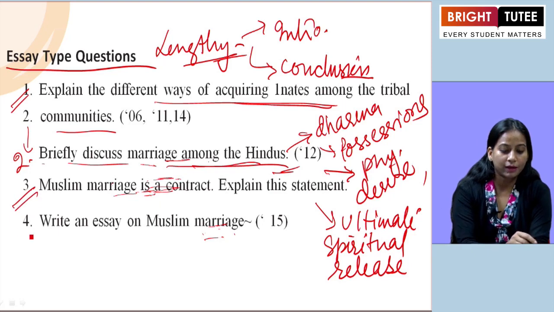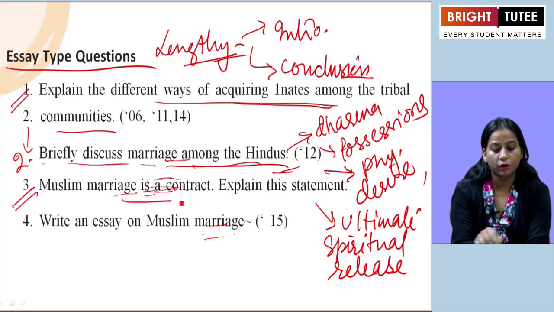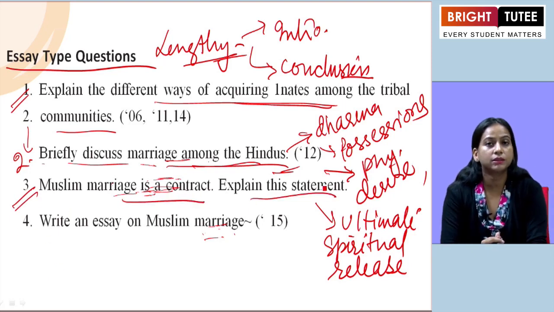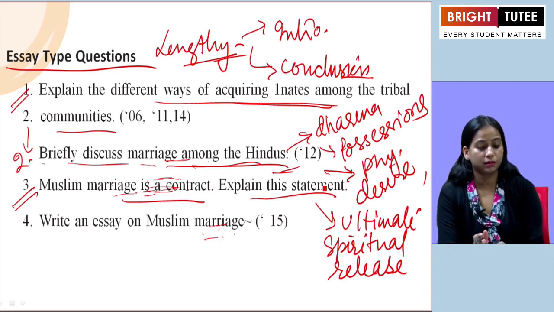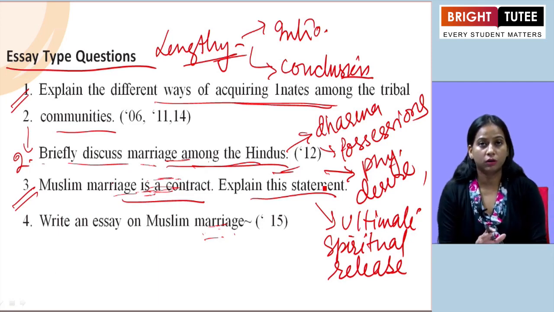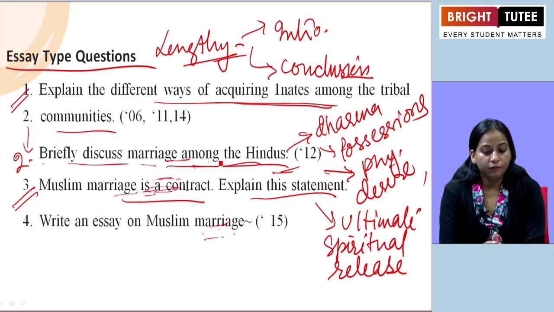The next one they have asked, Muslim marriage is a contract. Explain this statement. How you can say that Muslim marriage, or we call it nikah, is a contract. So, here if we talk about it, Muslim marriage is purely a civil contract for the purpose of legalizing sexual intercourse and procreation of children.